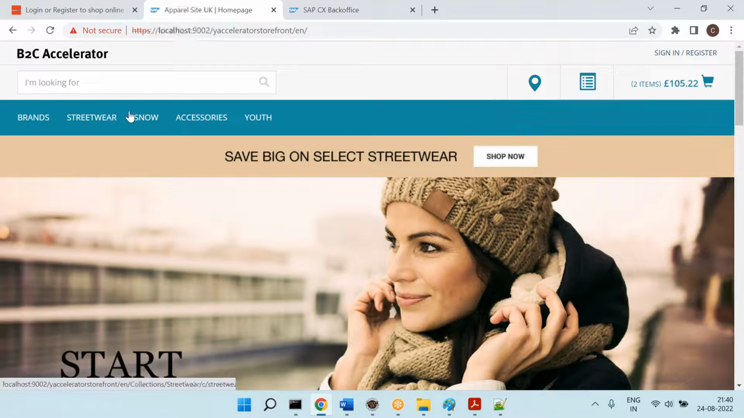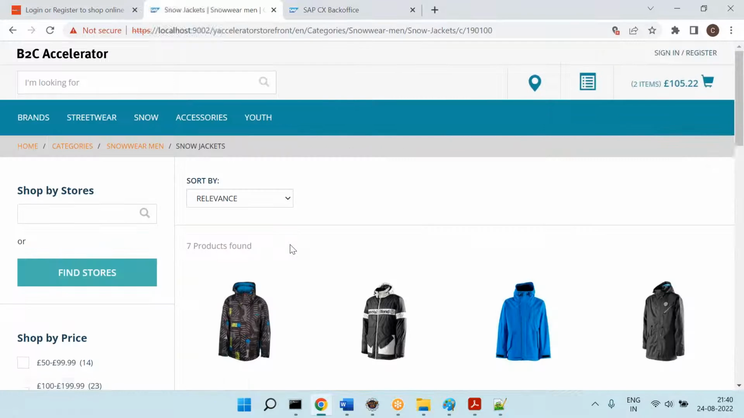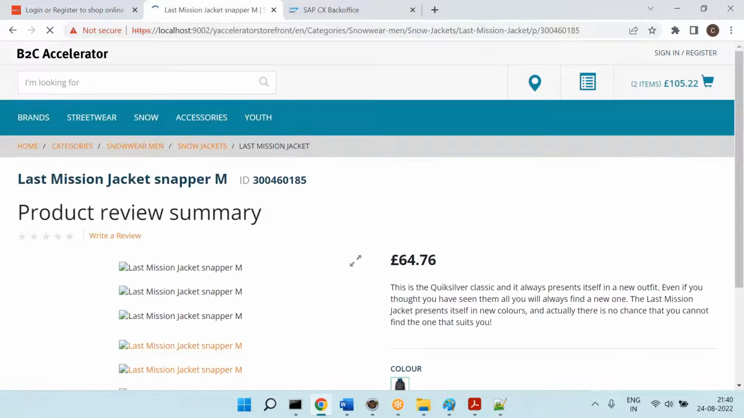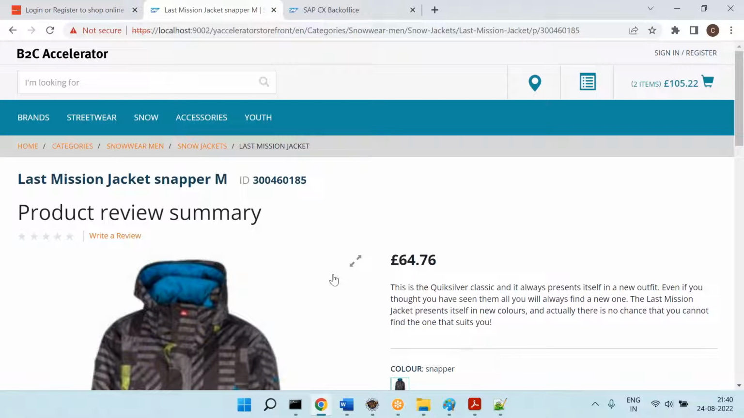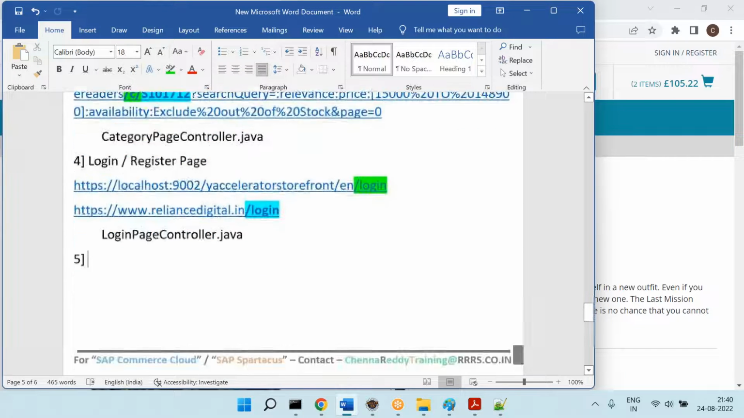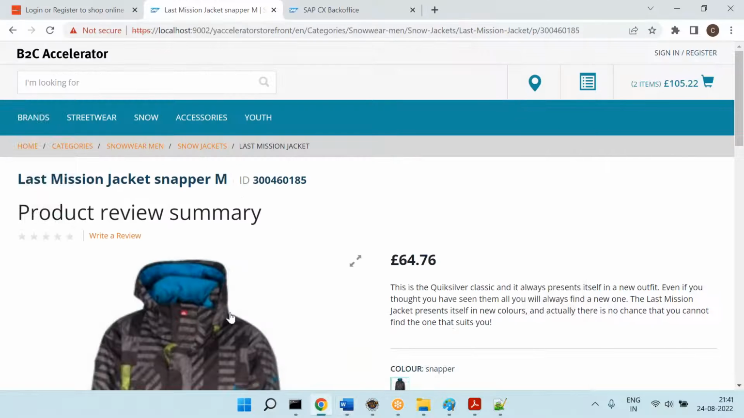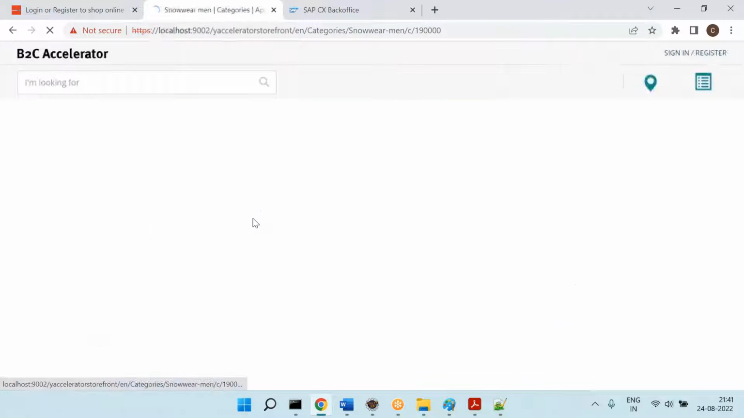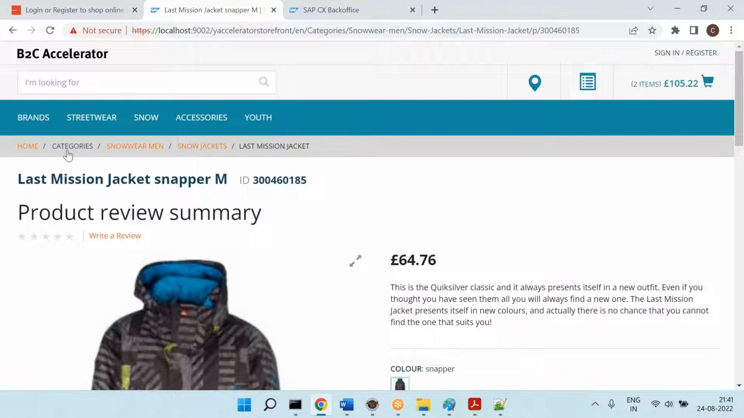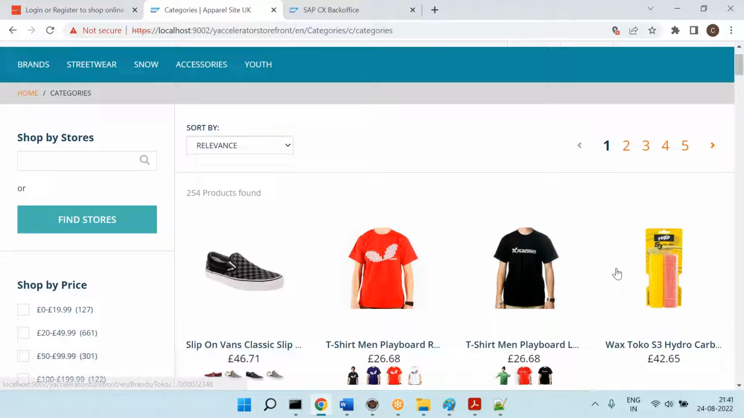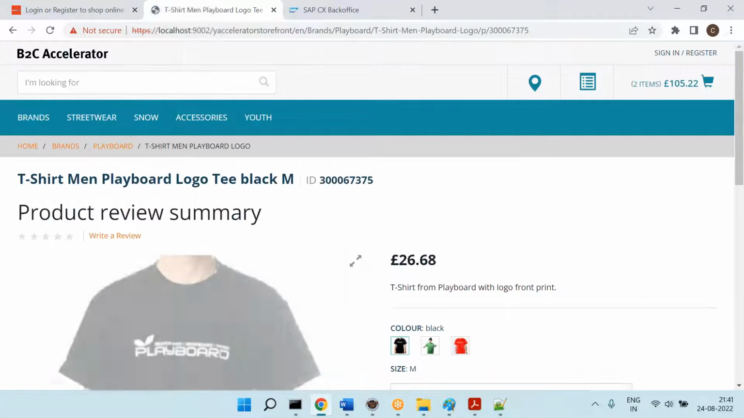So from the home page, we can search, we can click on this, we can log in. That's fine. Now I go to the categories and I click on this. Whatever you are seeing here is called PDP, or product detail page, or product page. So the next one is product details page. We call it PDP, or people also call it product page.